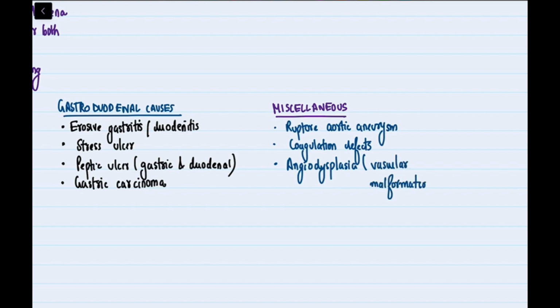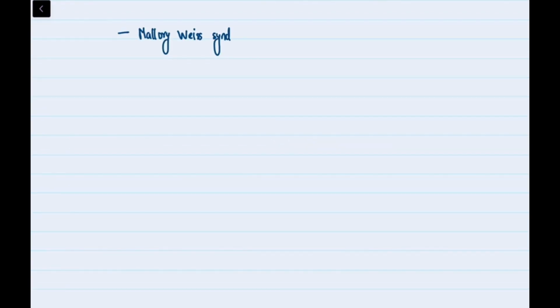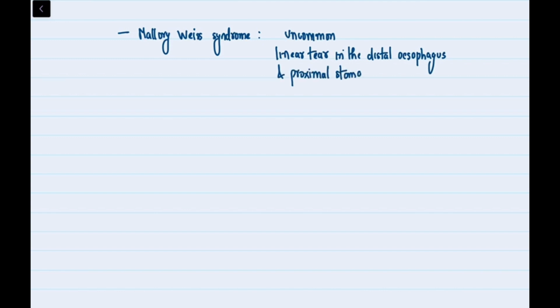Angiodysplasia or vascular malformations. Mallory-Weiss syndrome is an uncommon cause of upper GI bleeding. It occurs due to a linear tear in the distal esophagus and proximal stomach, often preceded by forceful retching.